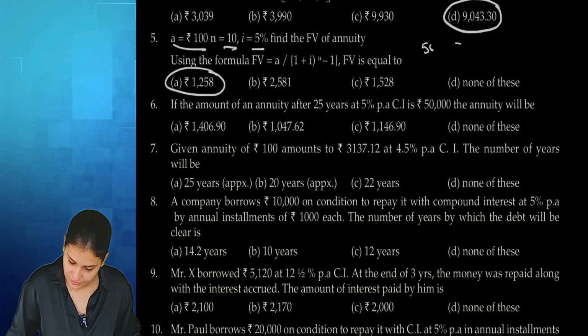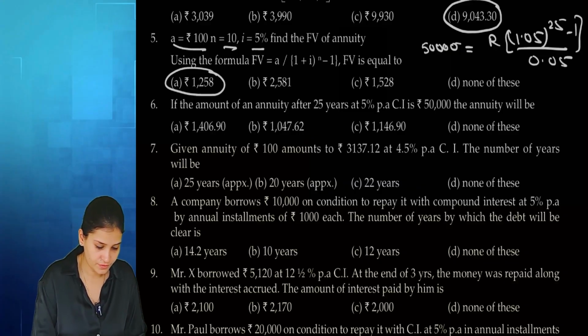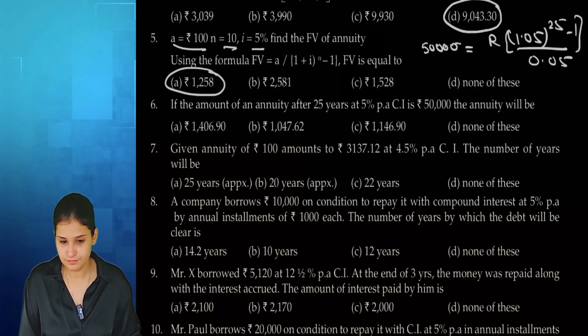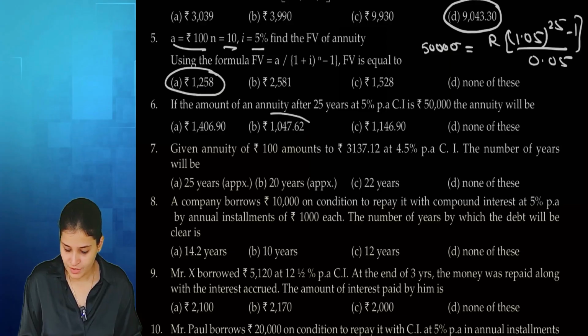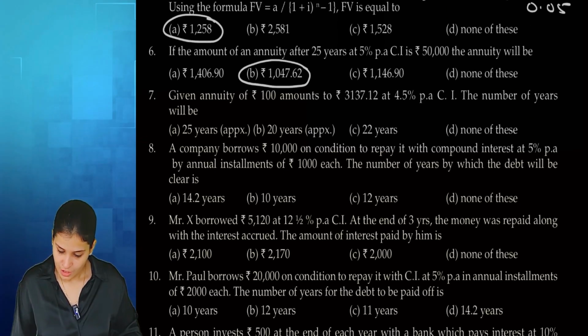So 50,000 equals R times 1.05 to the power 25 minus 1 divided by 0.05. Answer B, 1047.622.